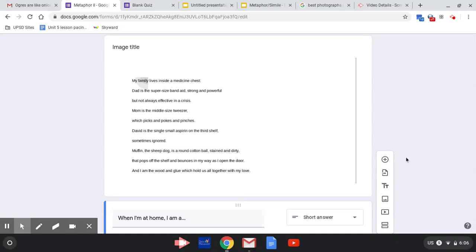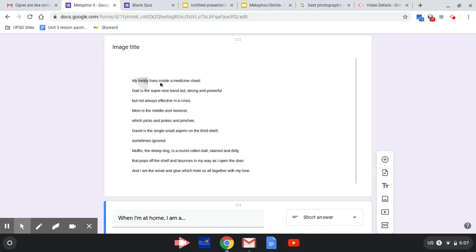Next, we're going to revisit this same poem that we read on Monday because it's an excellent example of how to use metaphor in a poem. And it's a particularly good example because it elaborates on why the poet compares one thing to another thing. So let's just read a little bit here.